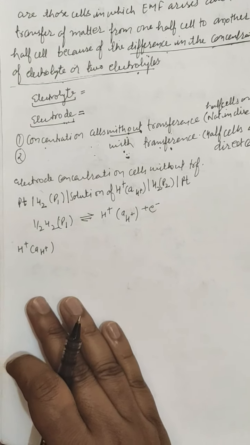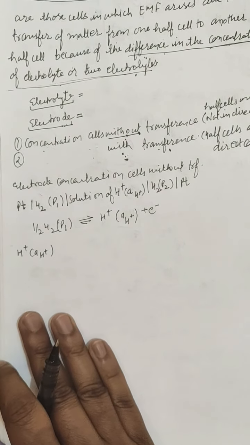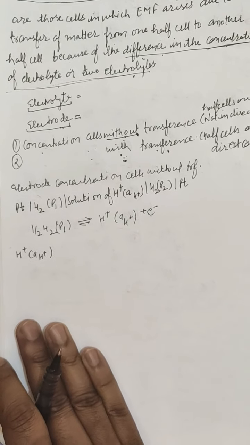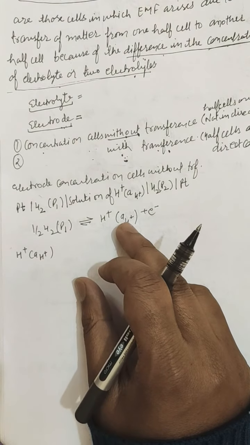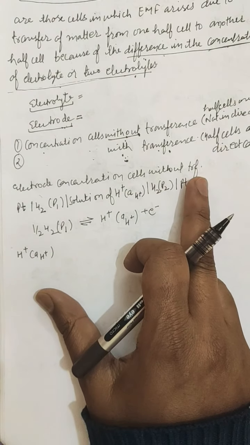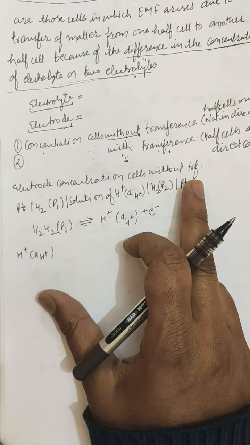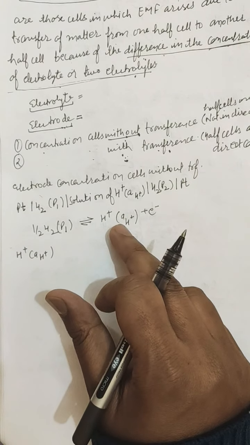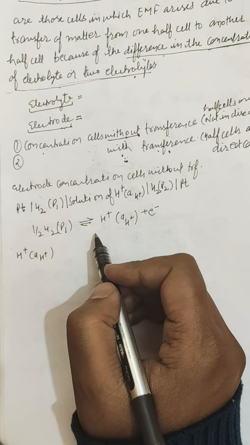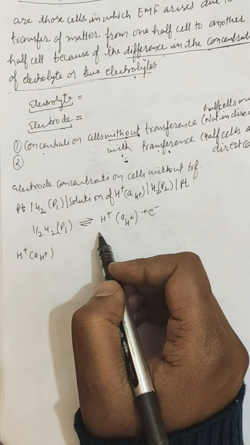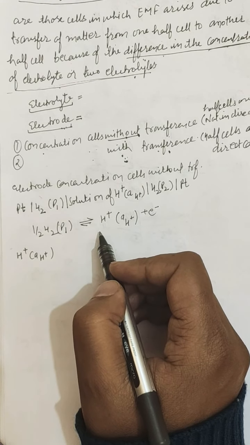Next are the electrode concentration cells without transference. So first of all, we will study the electrode concentration cell without transference. The simplest electrode concentration cell of this type consists of two hydrogen electrodes dipped in the same solution of HCl, but hydrogen gas is being bubbled at different pressure.